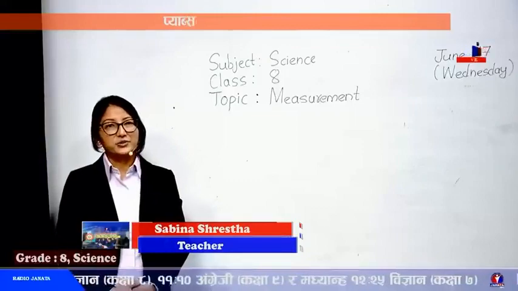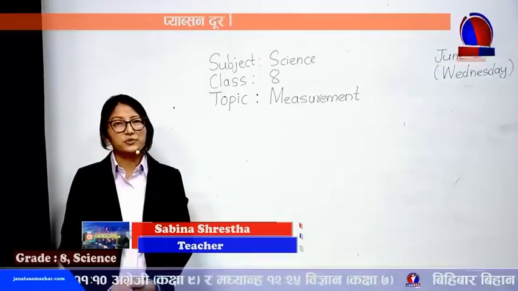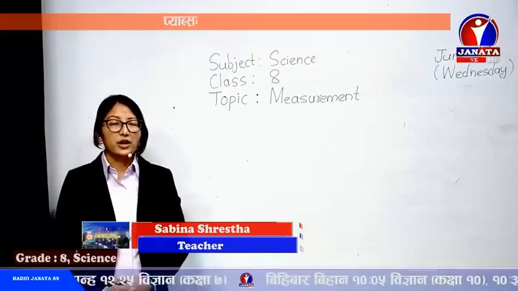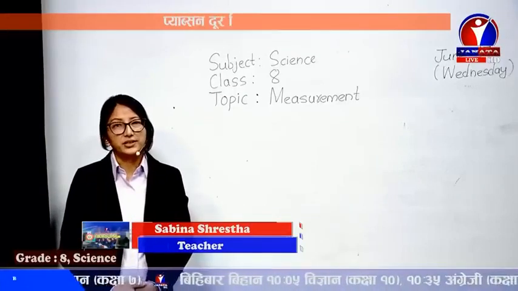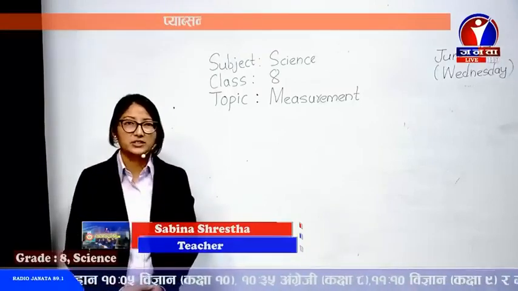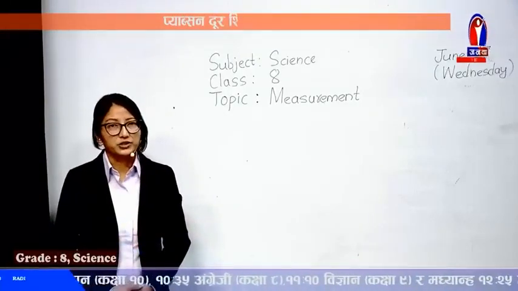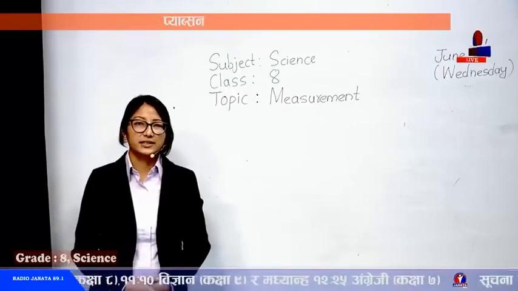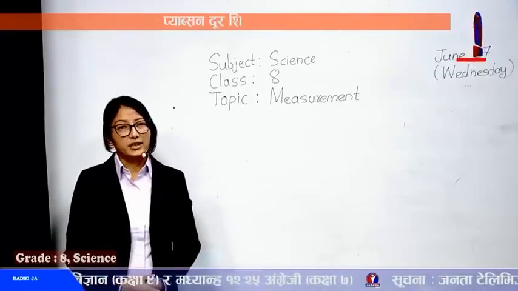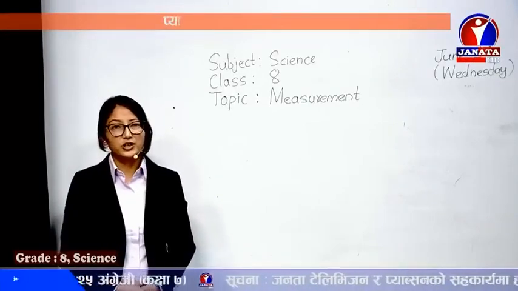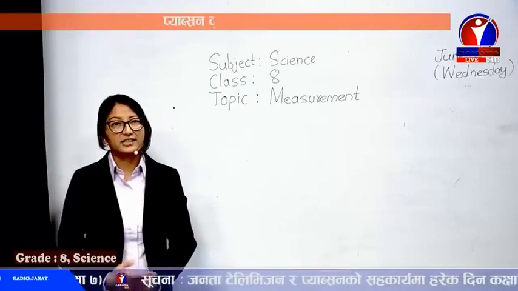Here, science. Today we are going to study science. So science, to make the studies much more convenient, its contents have been divided into 5 different categories. They are physics, chemistry, biology, astronomy and zoology, and environment education. So today we are going to start the first lesson of physics. It's measurement. Yes, when you heard the lesson's name, you've already got a revision. You've already studied about it in class 6 and class 7.